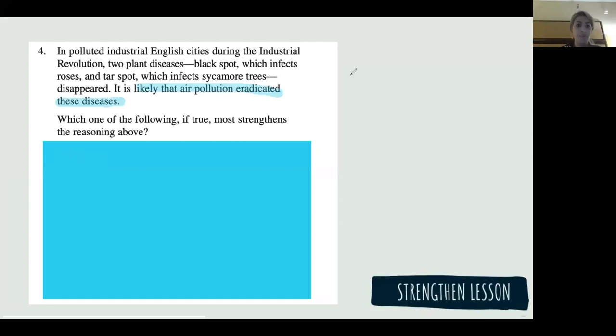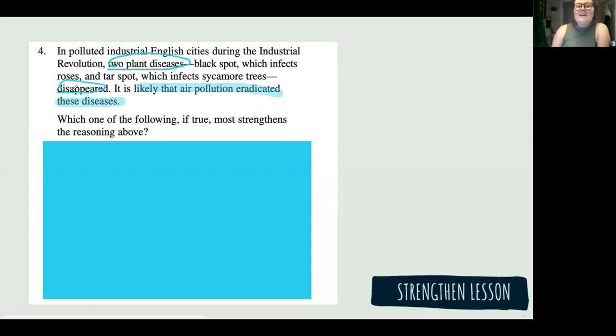Because during the industrial revolution, I thought I was gonna go with... I'm not even paying attention to the intro. I have no idea. I think I was just zoned out. But okay, during the Industrial Revolution, when the English cities were polluted, two plant diseases infected plants. I am so out of it right now. But those diseases disappeared when, yeah.